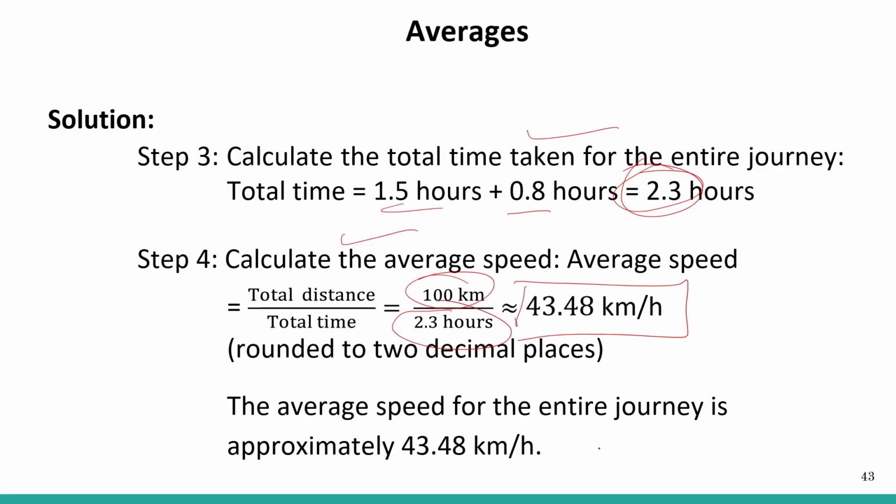So the average speed at which the car went for the entire journey is approximately 43.48 kilometers per hour.